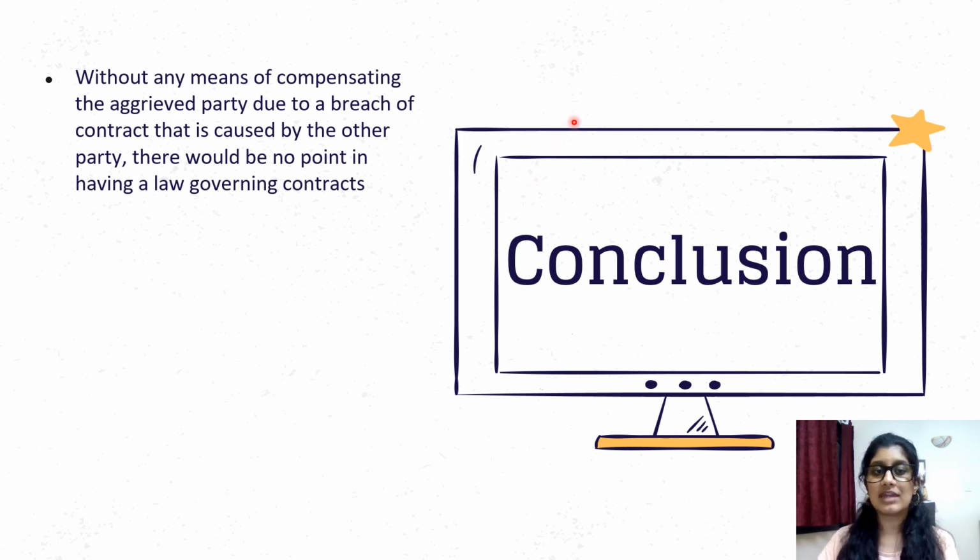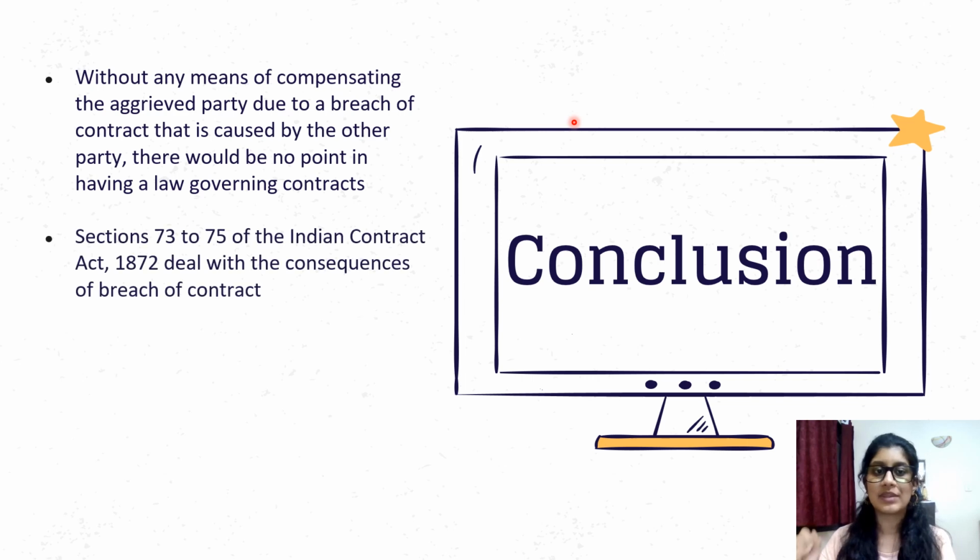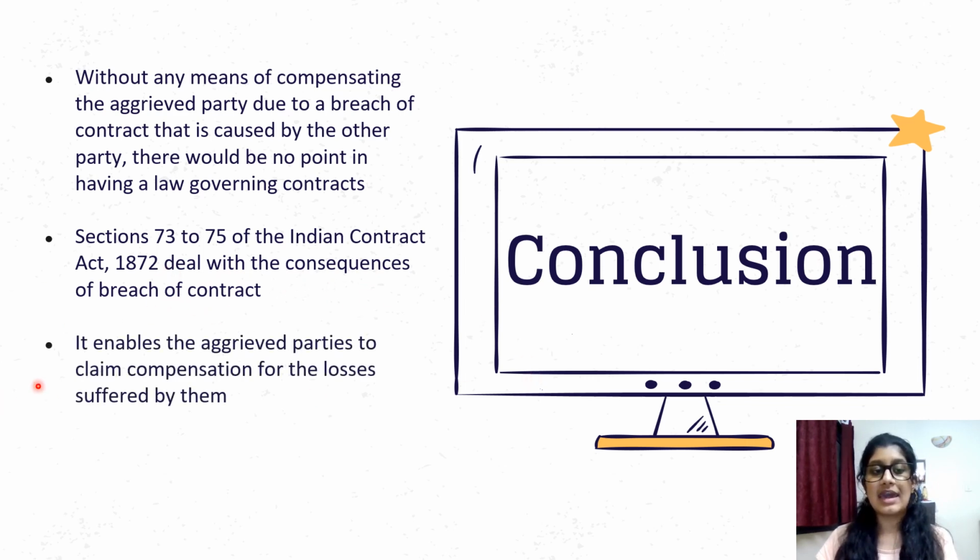Without any means of compensating the aggrieved party through damages, there would obviously be no point in having law governing contracts, right? What is the point of something if you don't have provisions to enable it? So sections 73 to 75 of the Indian Contract Act deal with the consequences of the breach of contract. And it enables the aggrieved parties to claim compensation for the losses suffered by them. So section 73 specifically deals with unliquidated damages, those 6 types that I've told you. But liquidated damages, for example, are dealt with under section 74.